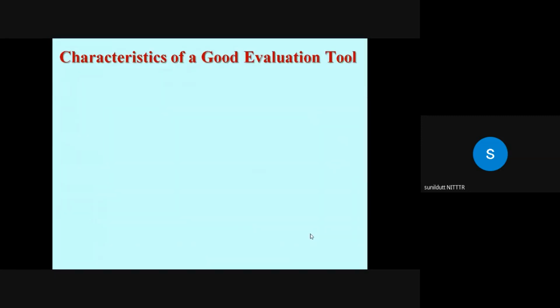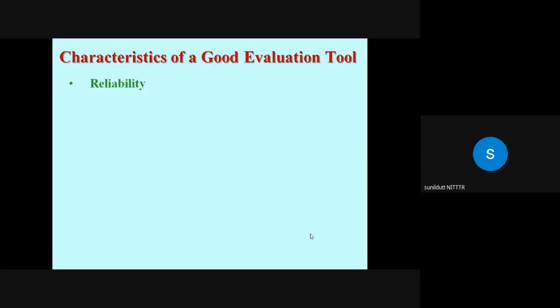Then the second one is reliability. Reliability means the consistency of results from one measurement to another measurement. So it means how consistent test scores are from one measurement to another. For example, Mr. Ashok had just given an achievement test to his students.